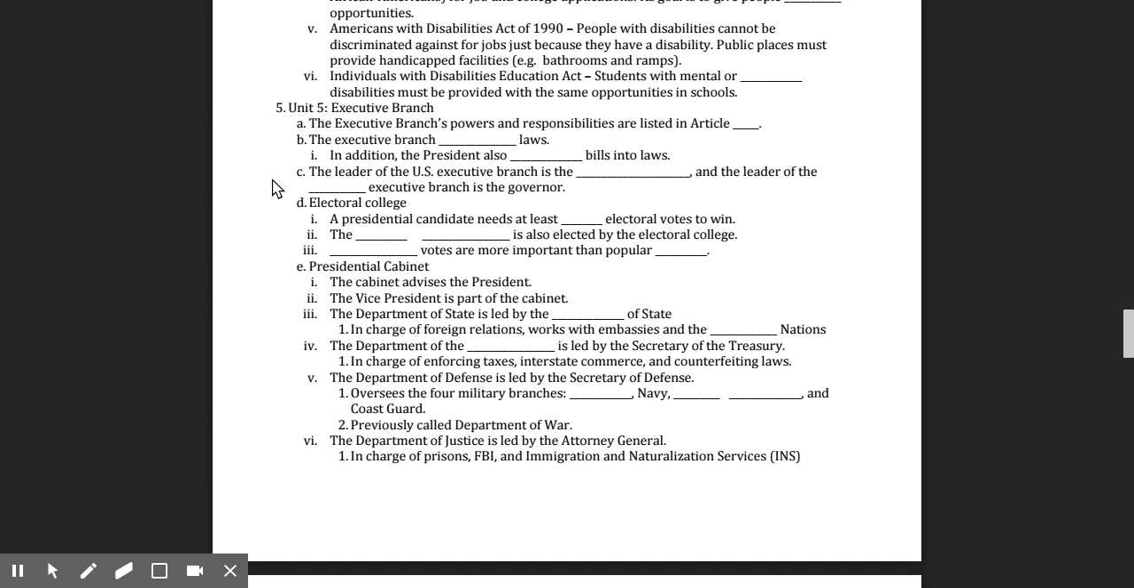The leader of the U.S. executive branch is the president. The leader of the state executive branch is the governor.